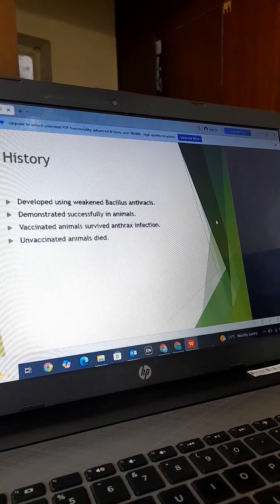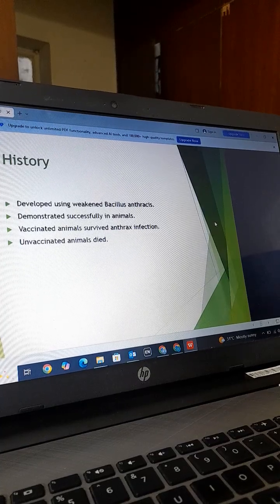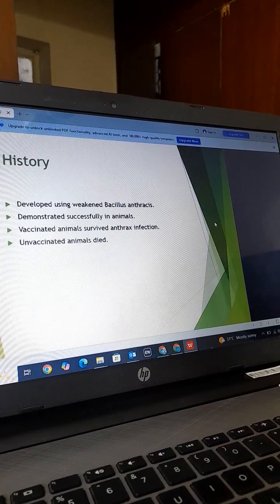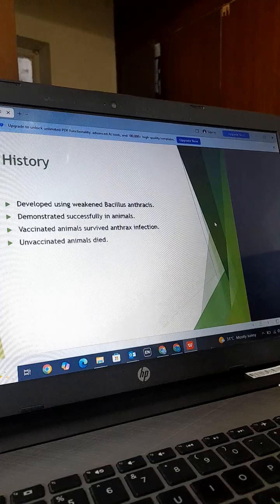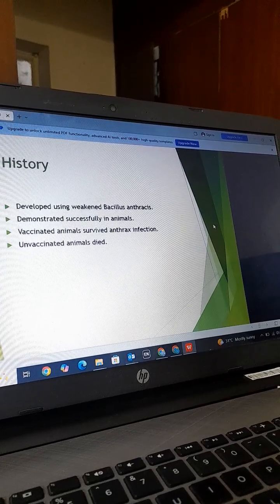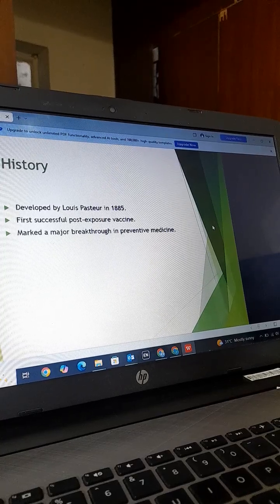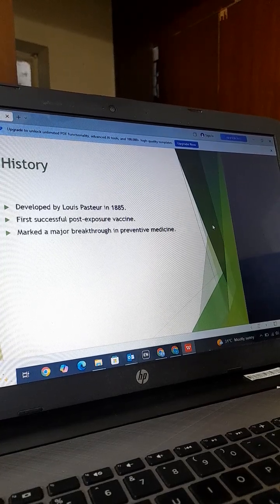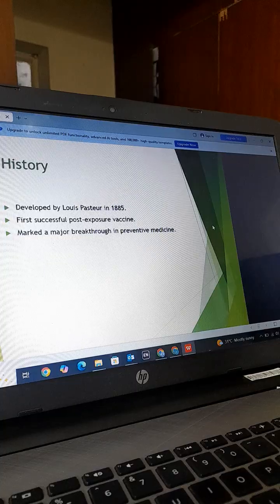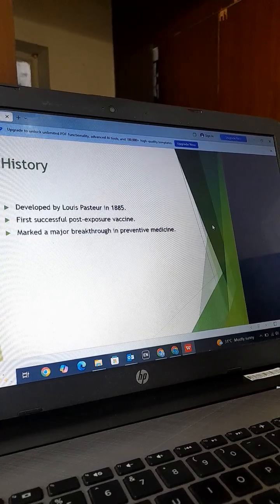So, Pasteur first developed the vaccine using Bacillus anthracis. It was demonstrated successfully in animals. Vaccinated animals survived the anthrax infection and unvaccinated animals died. So, it was developed by Louis Pasteur in 1885. The first successful post-exposure vaccine marked a major breakthrough in preventive medicine.